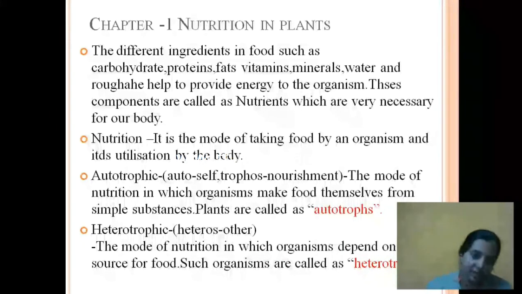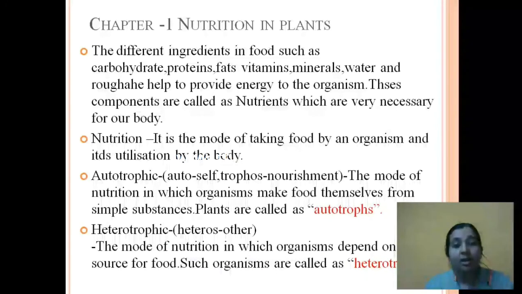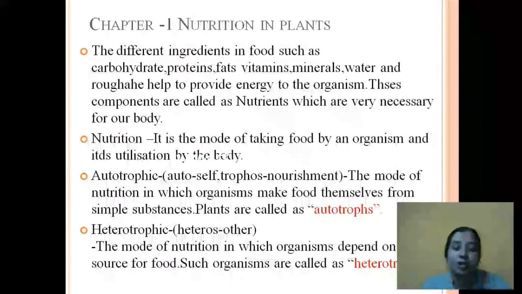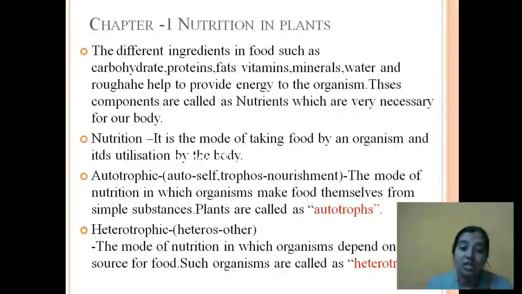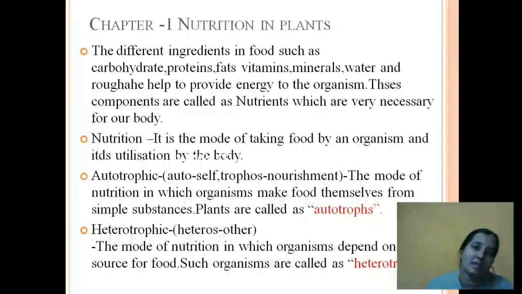All right, okay. So next we have autotrophic. So what does this term autotrophic mean? Auto means self. Trophos means nourishment. The mode of nutrition in which organisms make food themselves from simple substances.